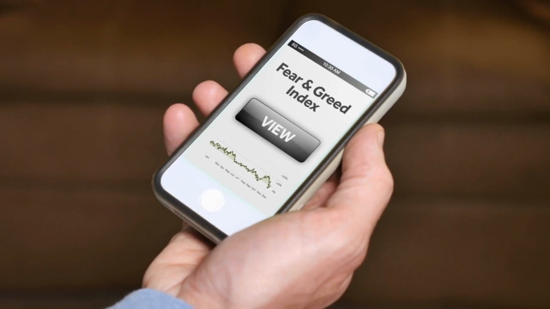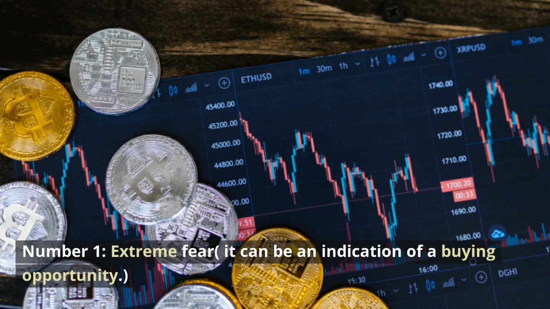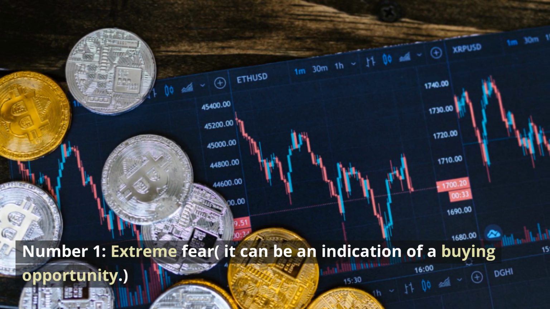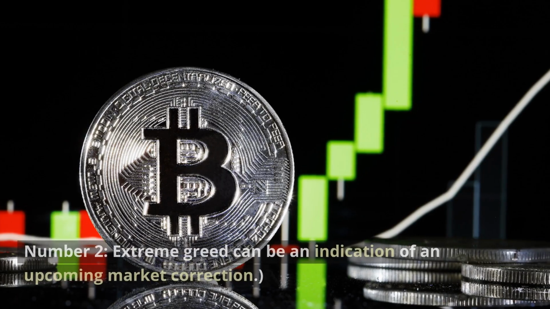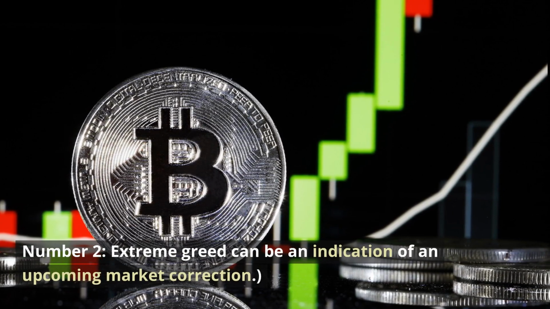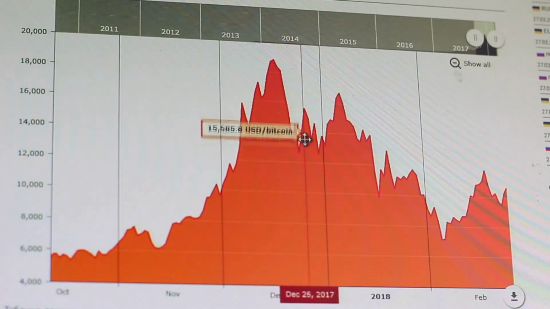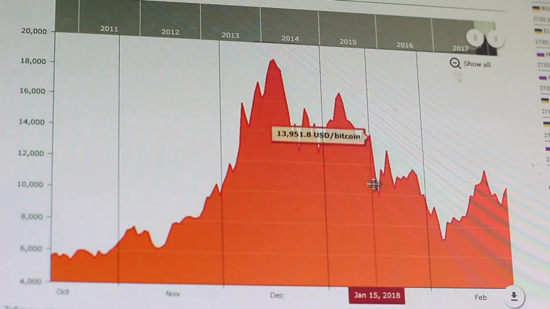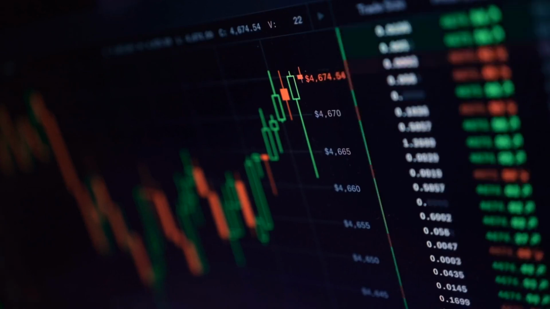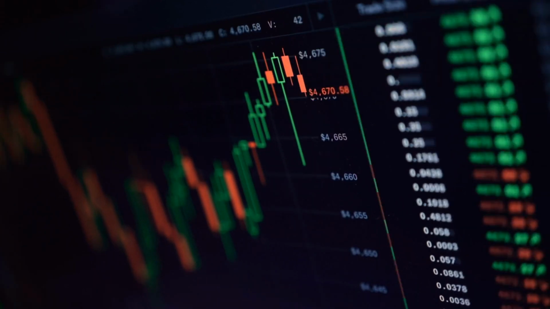The Fear and Greed Index makes two simple assumptions. Number 1. Extreme fear can be an indication of a buying opportunity. Number 2. Extreme greed can be an indication of an upcoming market correction. The current sentiment of the Bitcoin market is determined by crunching the numbers on a simple scale of 0 to 100. Near 0 means extreme fear, while near 100 refers to extreme greed.